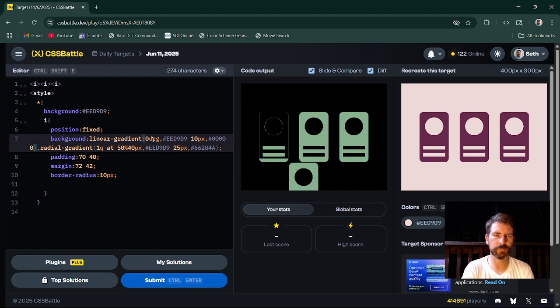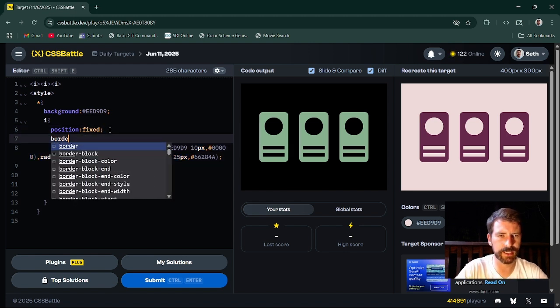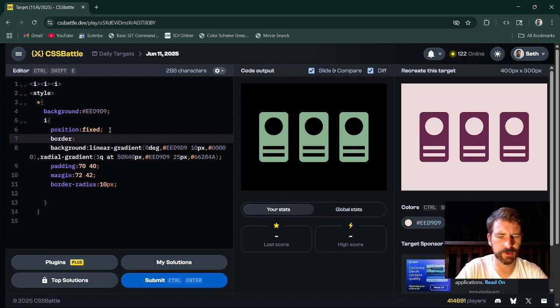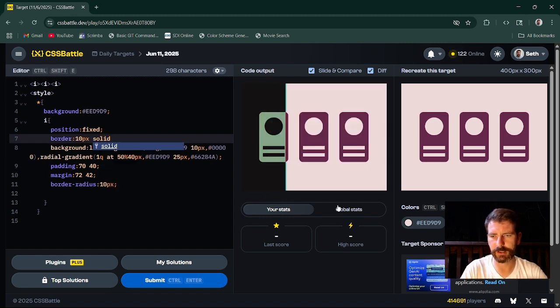Could put a border on this thing. I could do a border. But it's not the same thickness of a border. Yeah, let's do a border on it. See what happens to my gradients when I add the border. 10 pixels solid. And get this red in here.